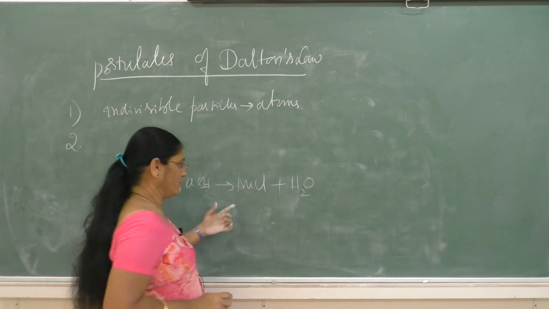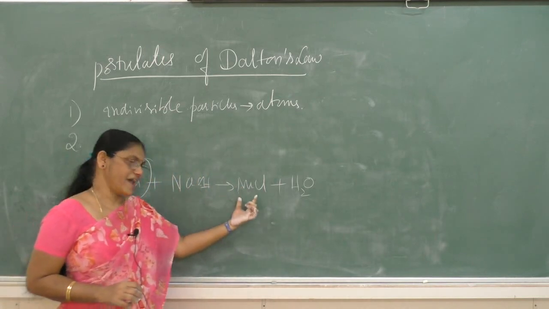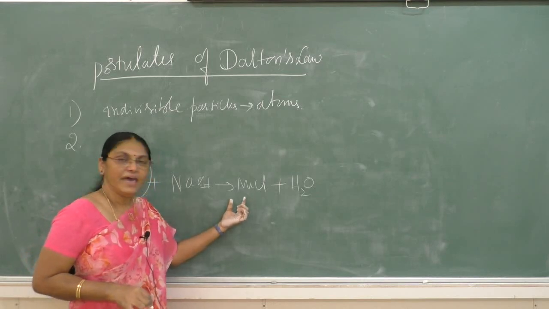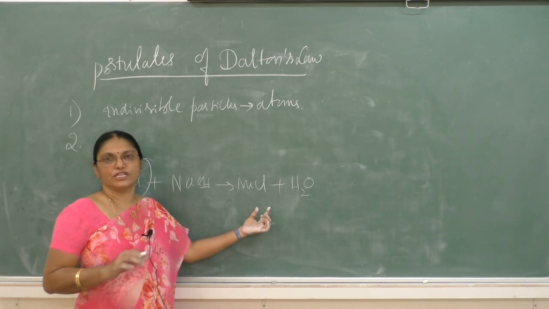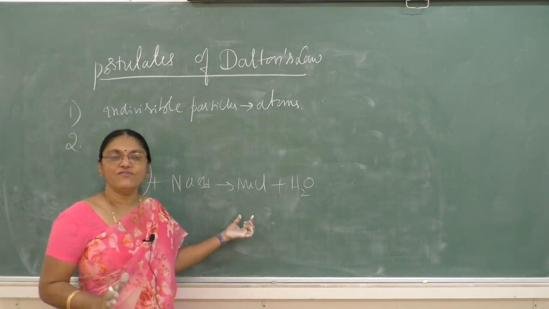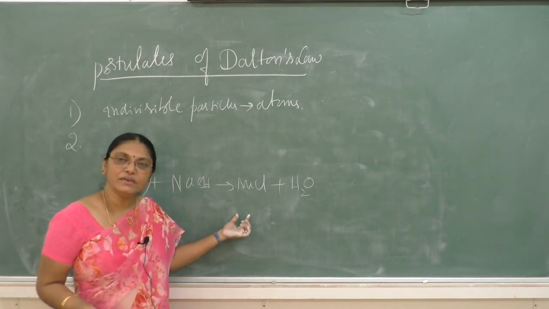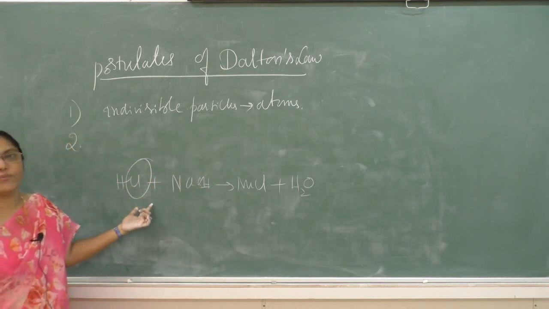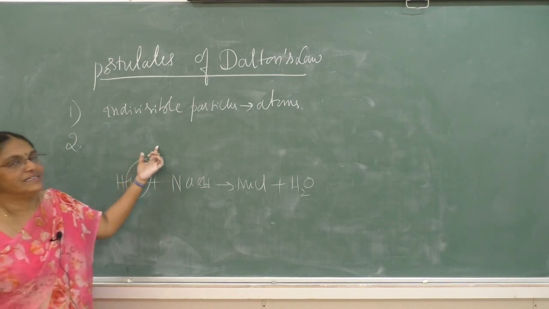Therefore, during the chemical reaction, reorganization of the atoms takes place. There is no loss or gain of atoms during chemical reactions. These are the important postulates of Dalton's theory.